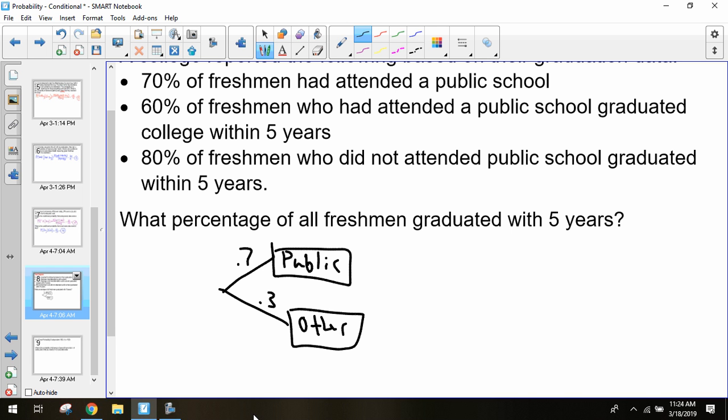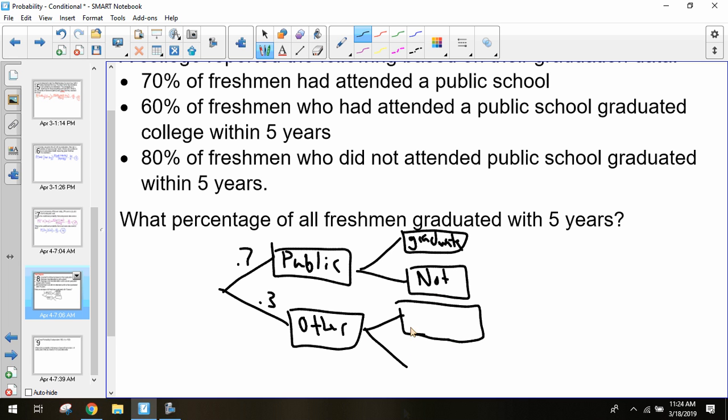Now, after we sort of sorted through this, we know that these students either graduated within 5 years, or they didn't graduate, or it took longer than 5 years.